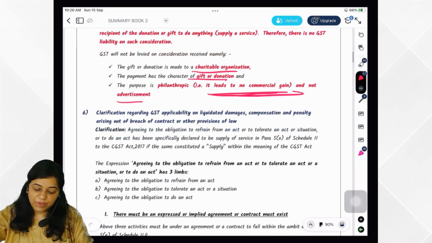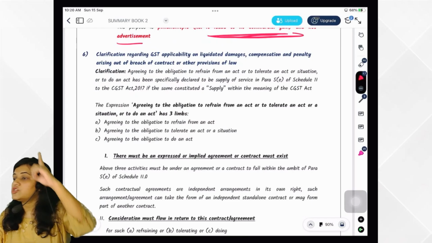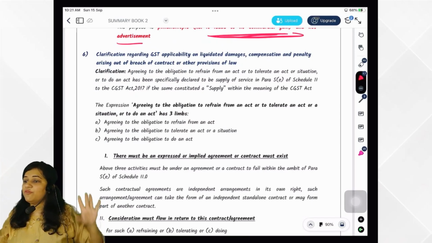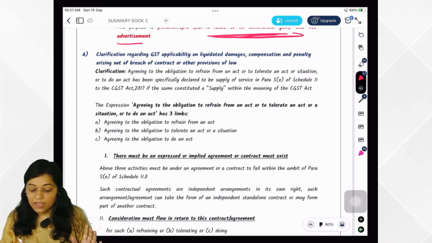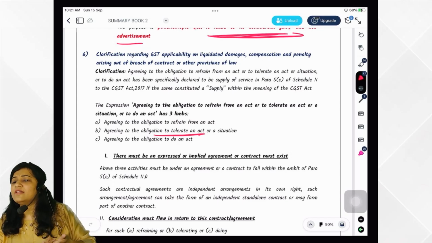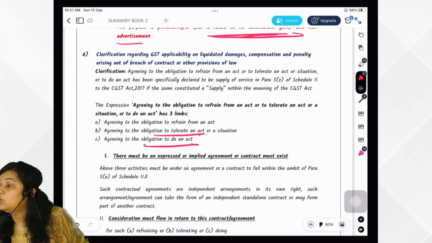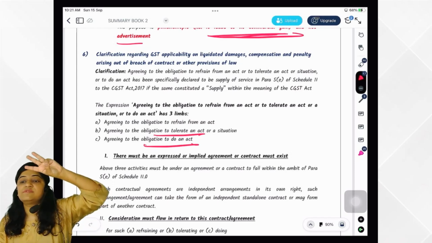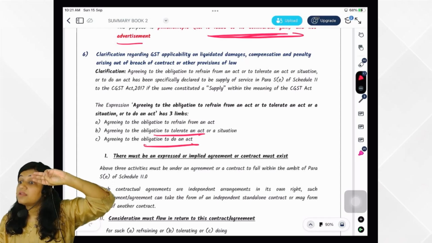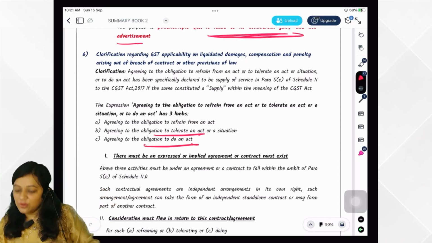GST will not be levied in these cases. Now we have seen agreeing to obligation to refrain from an act. What do you mean by refrain from an act? You are getting something for not doing anything. Then to tolerate an act or situation, you are getting something for tolerating anything, or you are getting something to do an act. All these three limbs are treated as supply of service as per Schedule 2, ma'am, as per Schedule 2, okay.